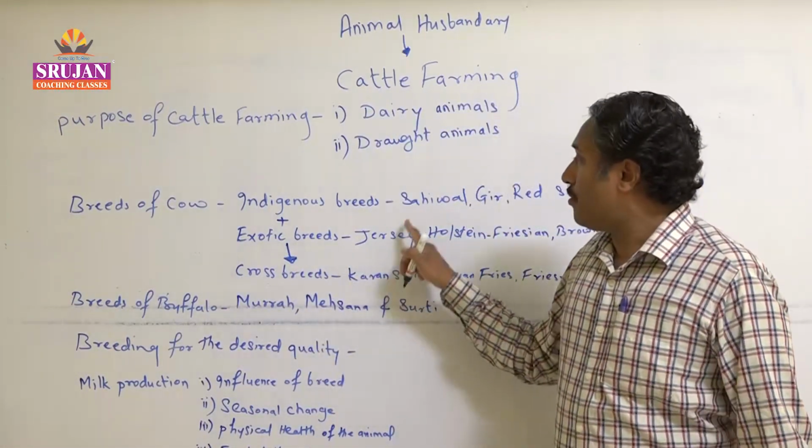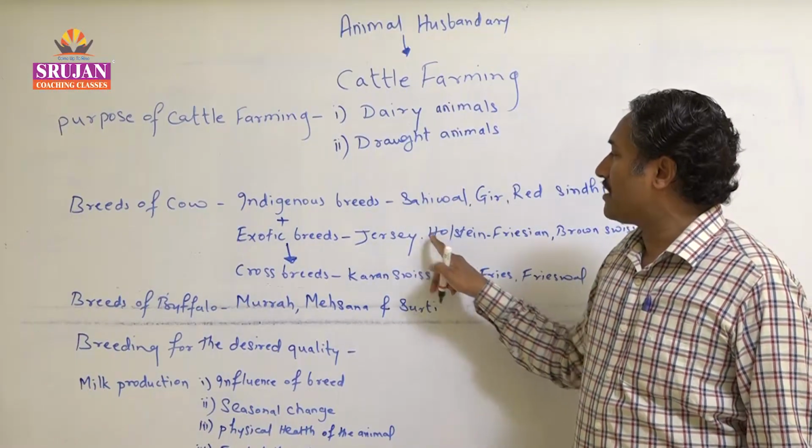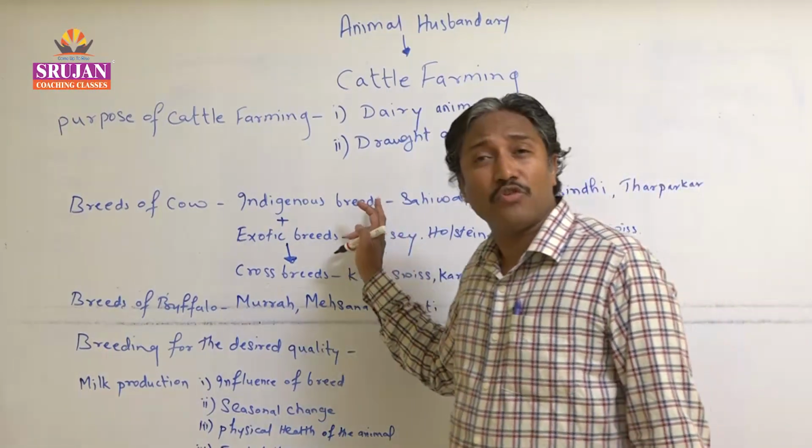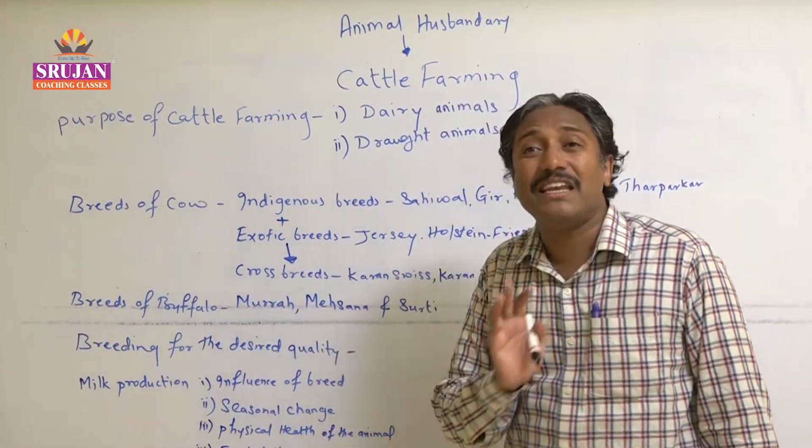तो इसमें आप लोग एक साहिवाल ले सकते हैं, जर्सी ले सकते हैं, vice versa. Anything you can take, but one partner should be male and the other partner should be female. This is the natural method.